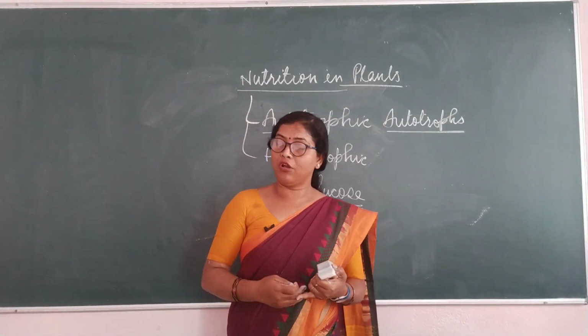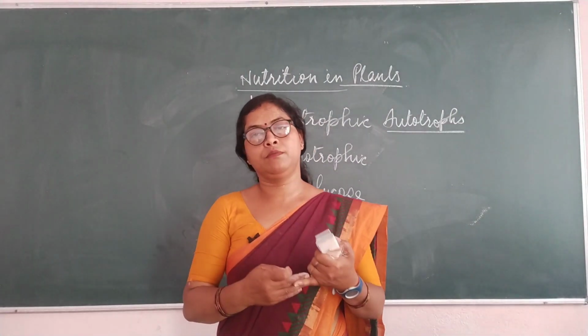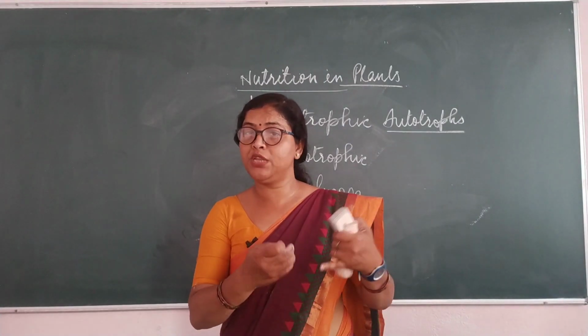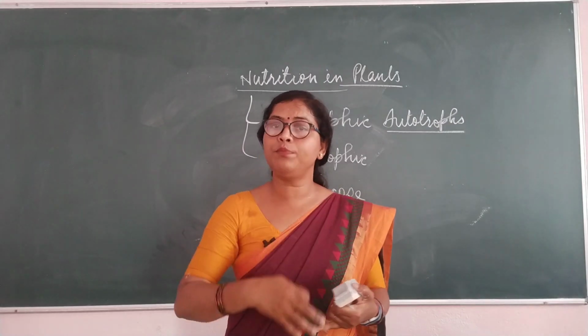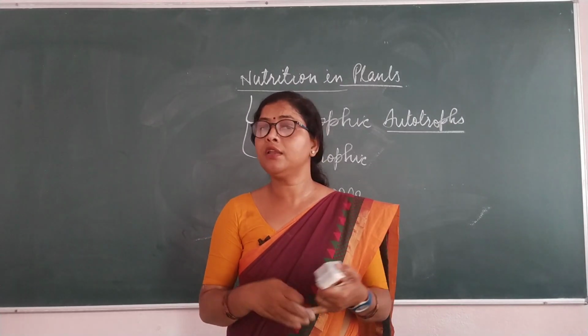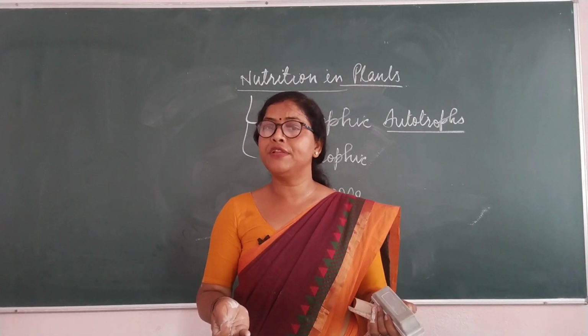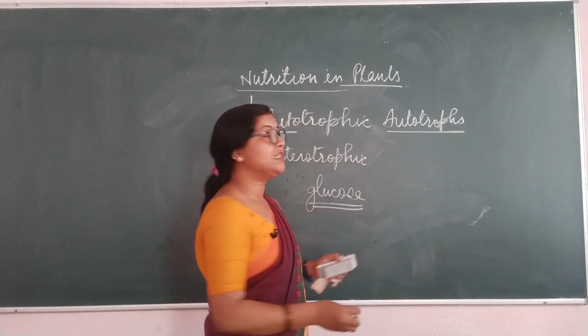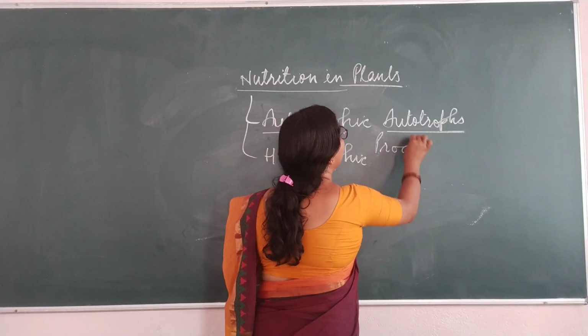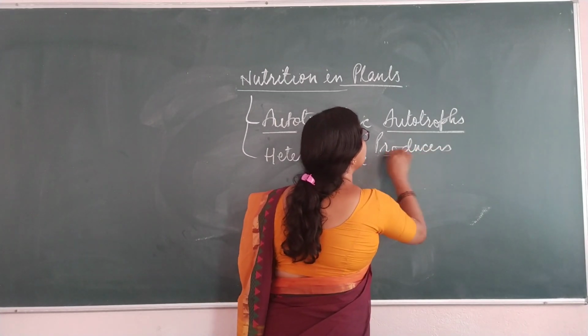If we take non-veg, those animals which are being eaten are dependent upon plants. So we are indirectly dependent upon plants if we are non-vegetarian. So plants are called producers.